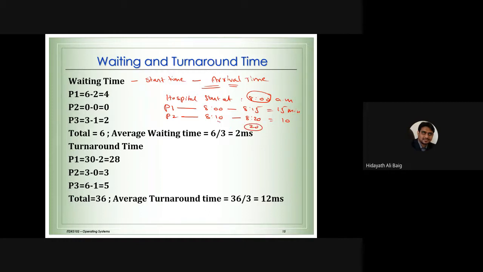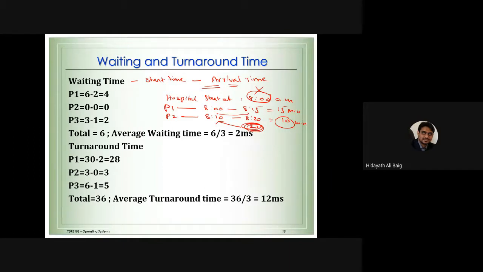Because the patient came at 8:10. So when the hospital opened is none of our business. What we need to look into is this: the hospital opened at 8 o'clock, that is fine, but the patient came at 8:10. So we start counting from 8:10 to 8:20. That's why we say the patient was waiting for only 10 minutes, not 20 minutes, because the patient did not come at 8 o'clock. Okay, so hope this point is clear.